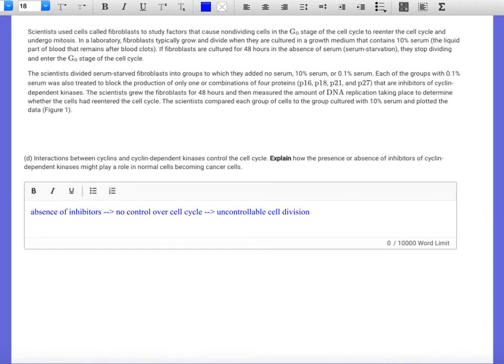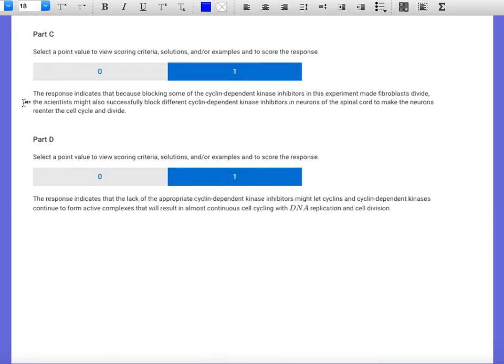Okay. So let's double check here. Blocking some of the cyclin-dependent kinase inhibitors in this experiment made fibroblasts divide. Scientists might also successfully block cyclin-dependent kinase inhibitors in neurons to make the neurons re-enter the cell cycle and divide. And the lack of appropriate cyclin-dependent kinase inhibitors might let cyclins and cyclin-dependent kinases continue to form active complexes, sure, that will result in almost continuous cell cycling with DNA replication and cell division. So, yep. So it looks like that's that.